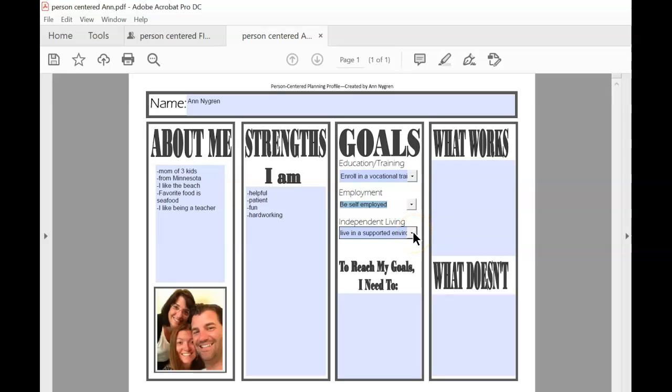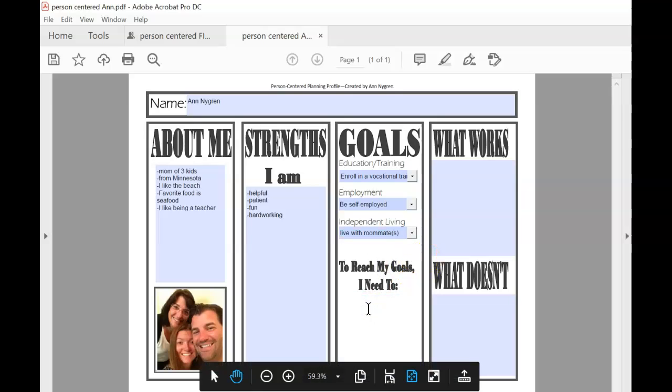The next category is independent living. So this is asking me, where do I plan on living someday? So 1 to 2 years after I leave LA Unified, I would like to be living with some friends and have them be roommates, and we will share the cost of rent and live happily ever after. So I will choose live with roommates.